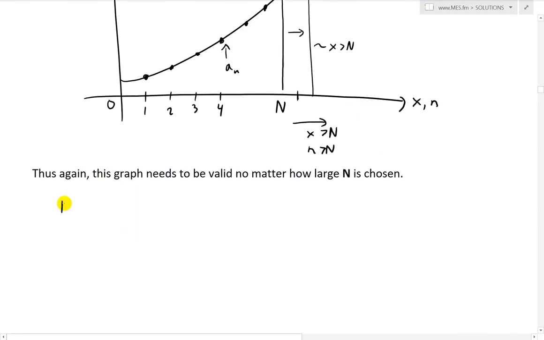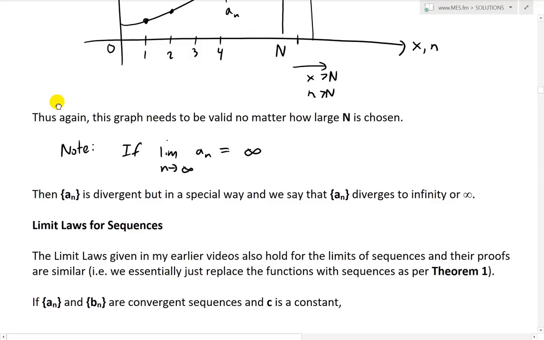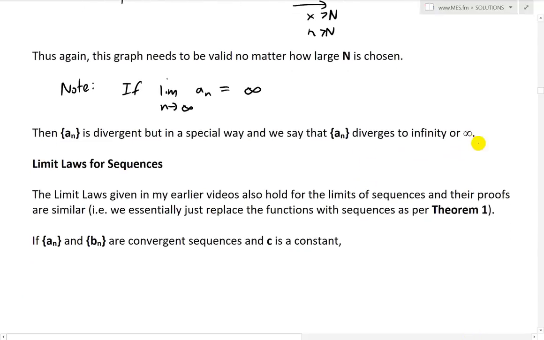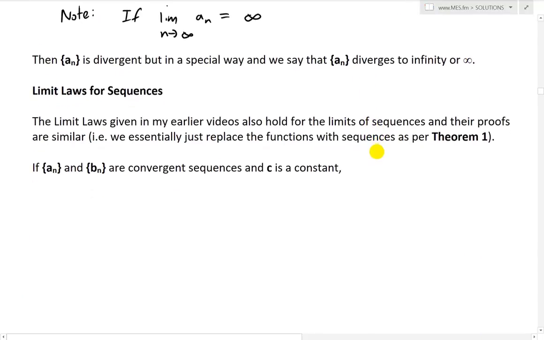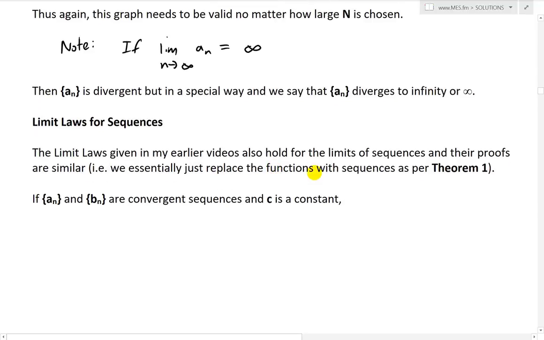Now let's make another note. Just for notation, if the limit as n approaches infinity of a_n is equal to infinity, then the sequence a_n is divergent, but in a special way. We say that a_n diverges to infinity, using that symbol, the infinity symbol, the horizontal 8. So that's just terminology.